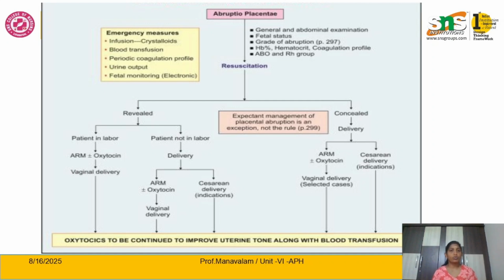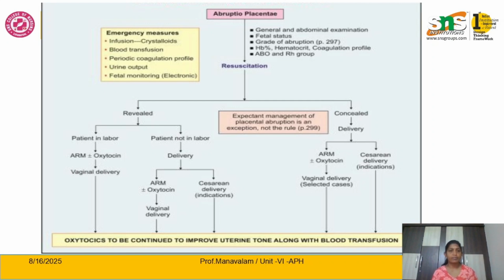Periodically we check the coagulation profile, monitor the urine output, and monitor the fetus by either NST or CTG. After the resuscitation, we have to know the type of abruptio placenta, either revealed or concealed.